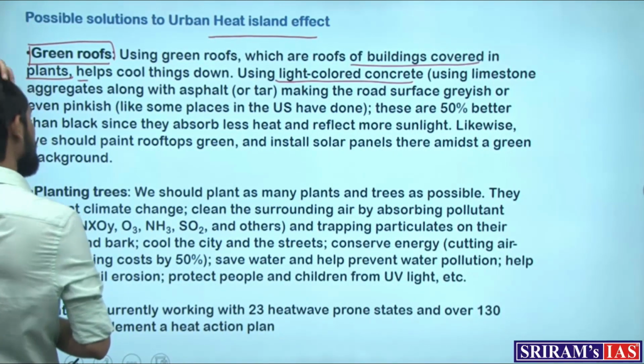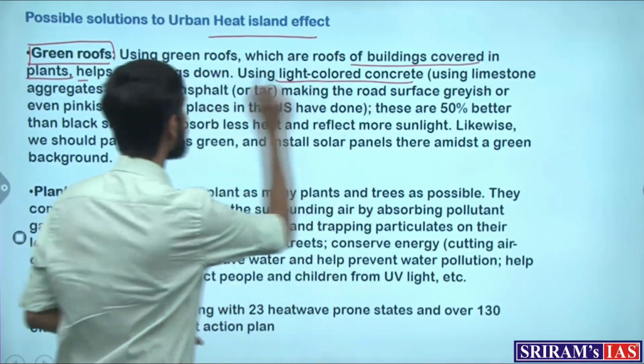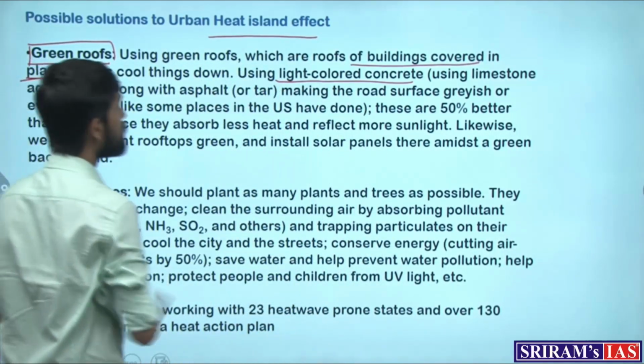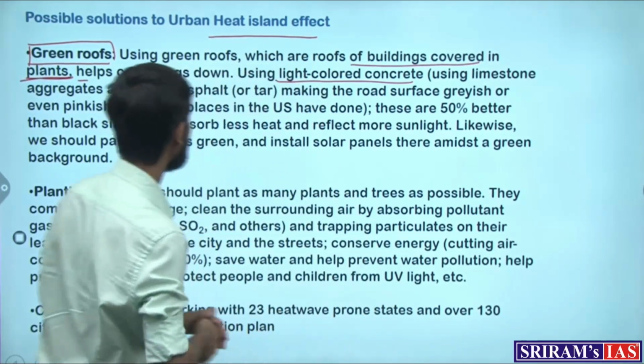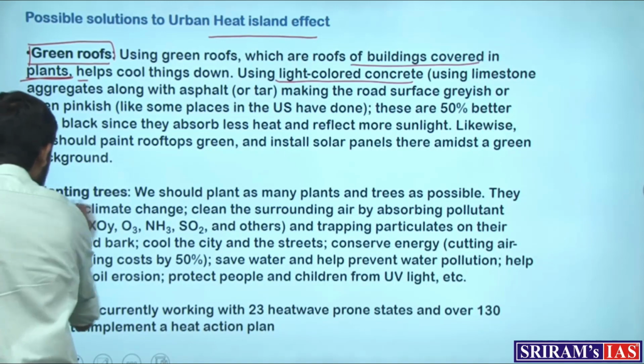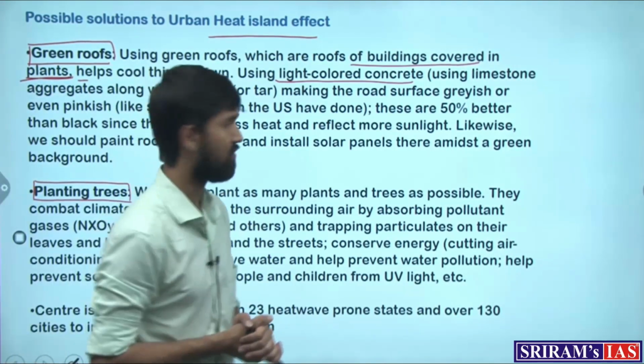So all of these substances, and roofs such as plant roofs or green roofs, should be used to mitigate the impact of the urban heat island. And another measure is planting trees, of course. Planting more trees has more than one benefit.